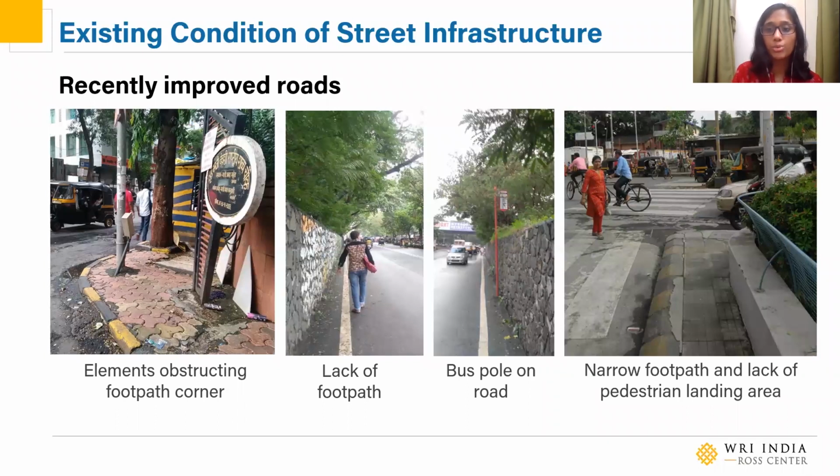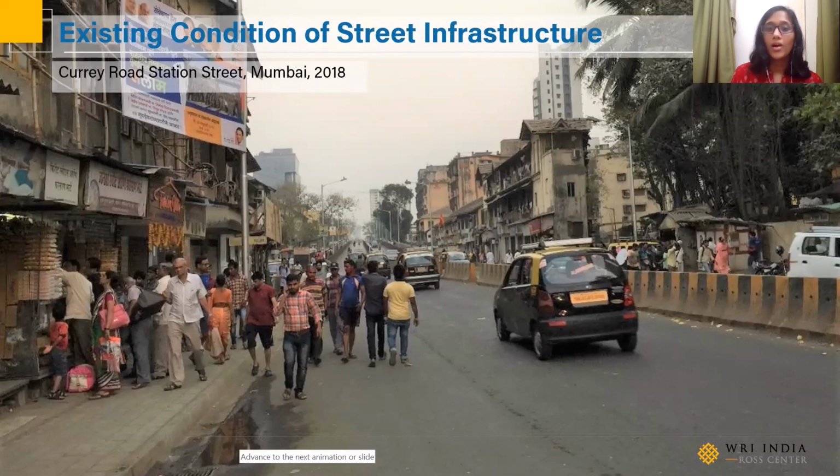Even on recently improved roads, the focus has been on improving or widening the carriageway. And let's look at what we've done to the edges in that case, right? We have not designed them to the best possible extent, so they either can't fully be used because they're very narrow, or there are many elements that obstruct the usage, or in some cases, the footpath itself is just missing. When the edges become unusable, what does that do to a street's performance?